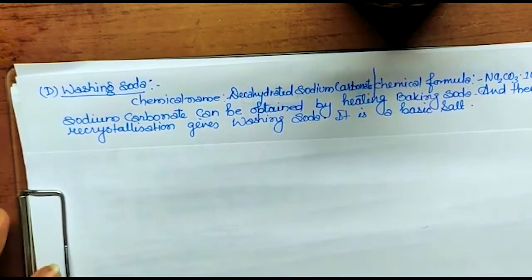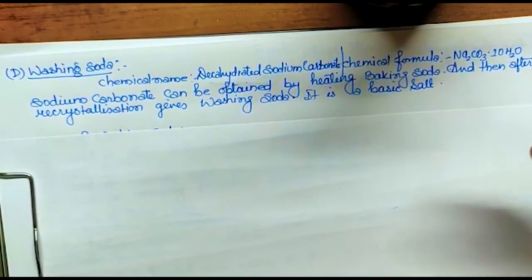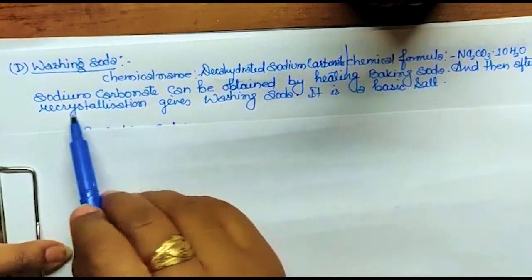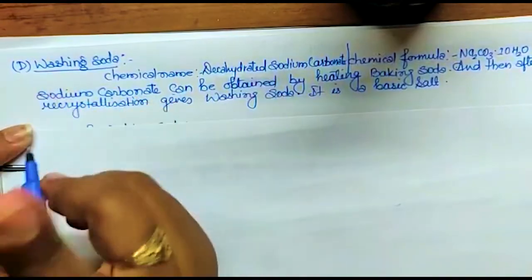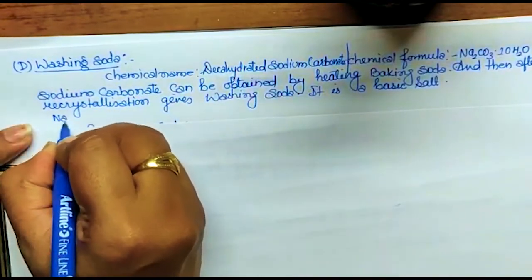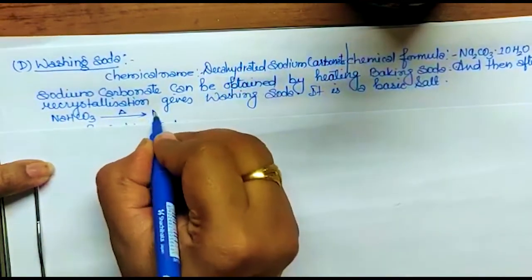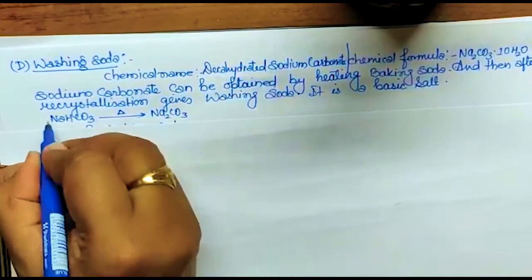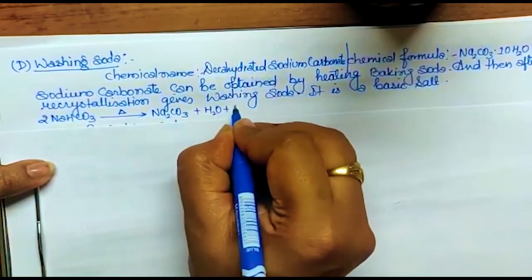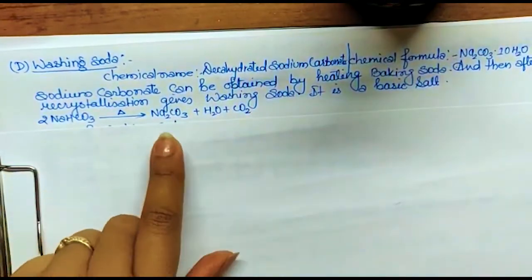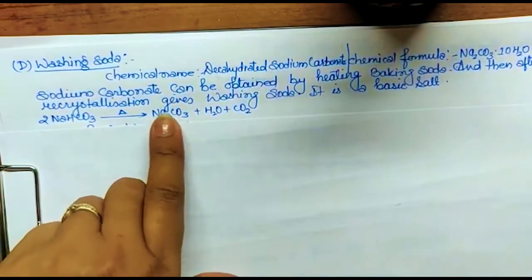Yes? Clear? And how is it obtained? In the last reaction we have done, when baking soda is heated, it gives sodium carbonate. So sodium carbonate can be obtained by heating baking soda, NaHCO3. If we heat this, it will give you what? Na2CO3, let me balance this, plus water plus carbon dioxide. So this is sodium carbonate, not washing soda. Are you getting it? This is sodium carbonate.